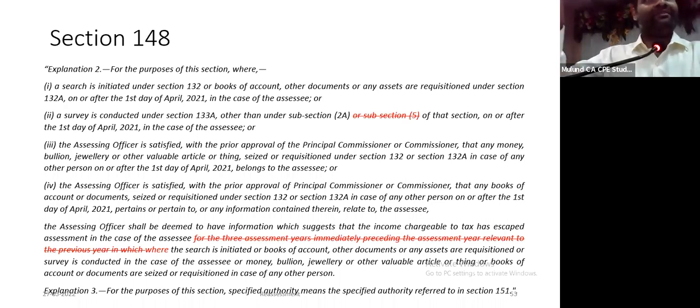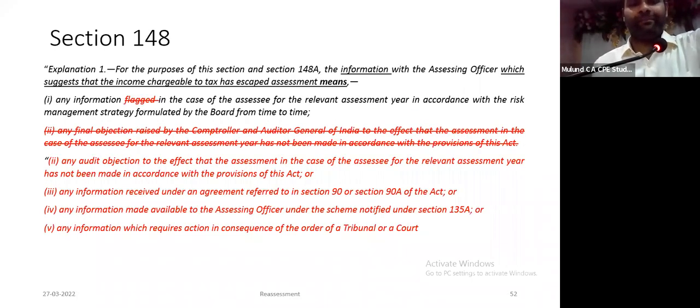Let us compare explanation 1 and 2. I get a simple result: explanation 1 is not a deeming fiction. Explanation 2 is a deeming fiction. In case of search or survey, there is deemed information. But in a case where there is no search or survey, I fall in explanation 1, with 5 clauses: audit objection, risk management strategy, etc. This is not a deeming fiction.